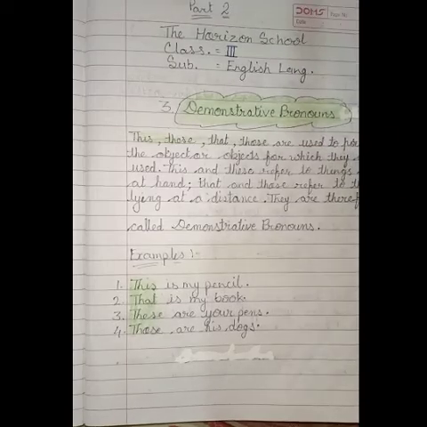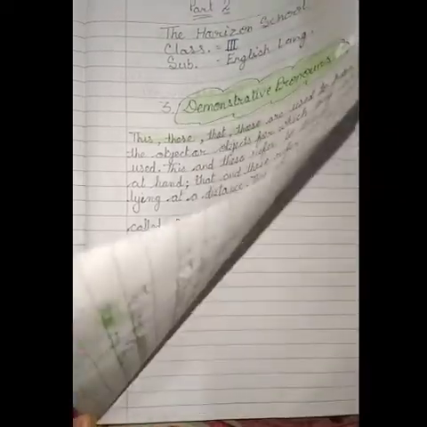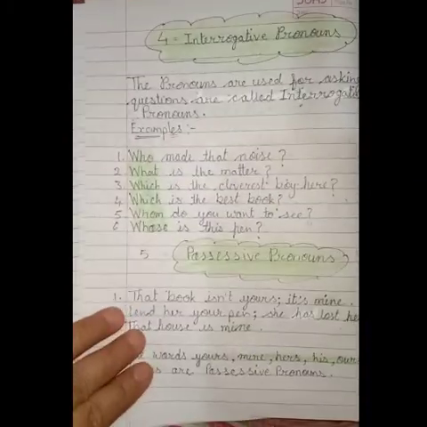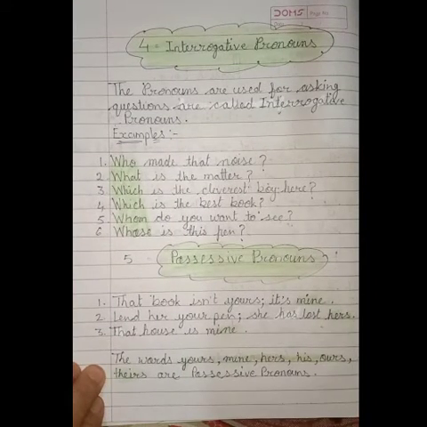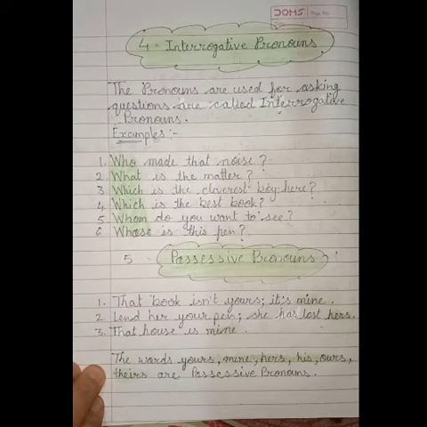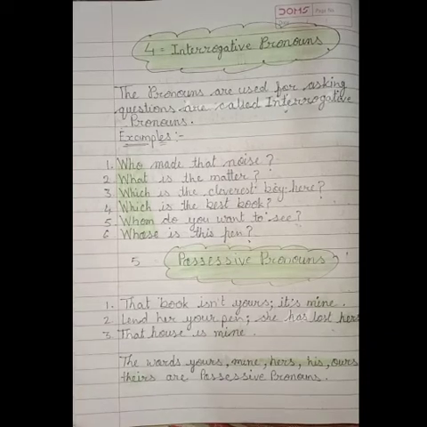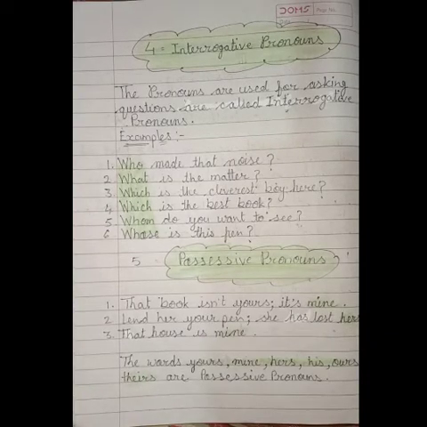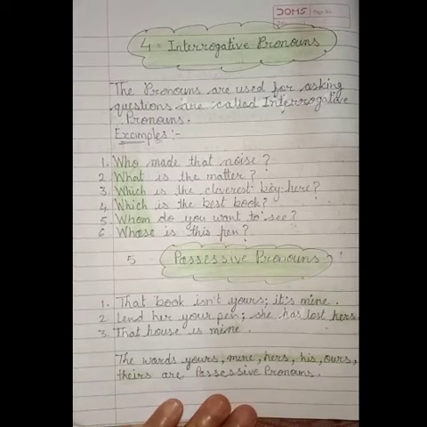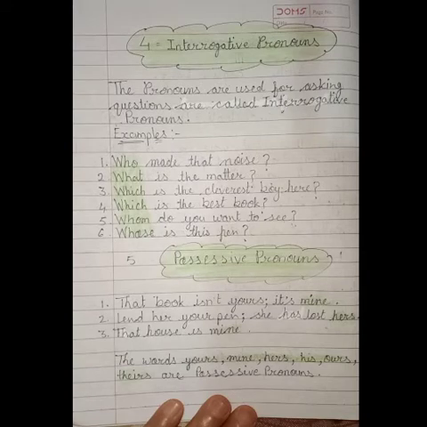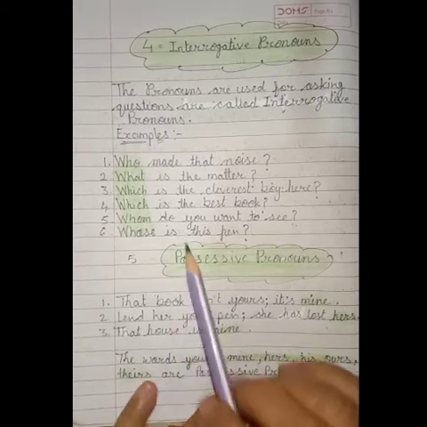After this, here are interrogative pronouns. Pronouns which are used for asking questions. Students, the pronouns which are used for asking questions are called interrogative pronouns. Understand?